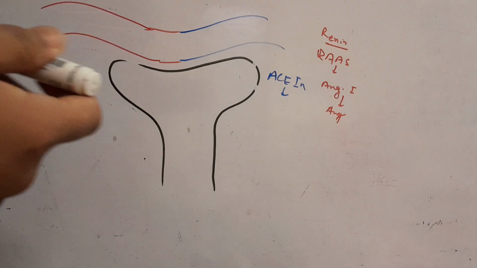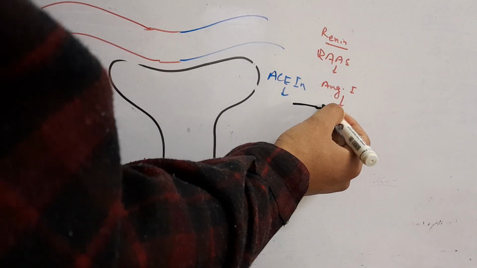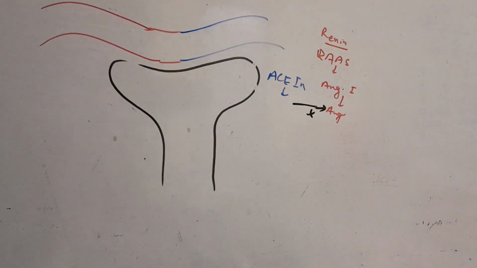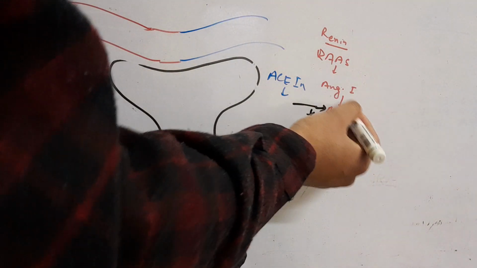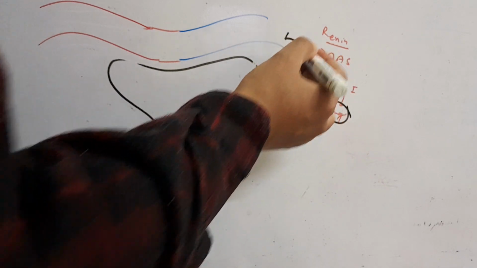So because of that, there will be no production of angiotensin.